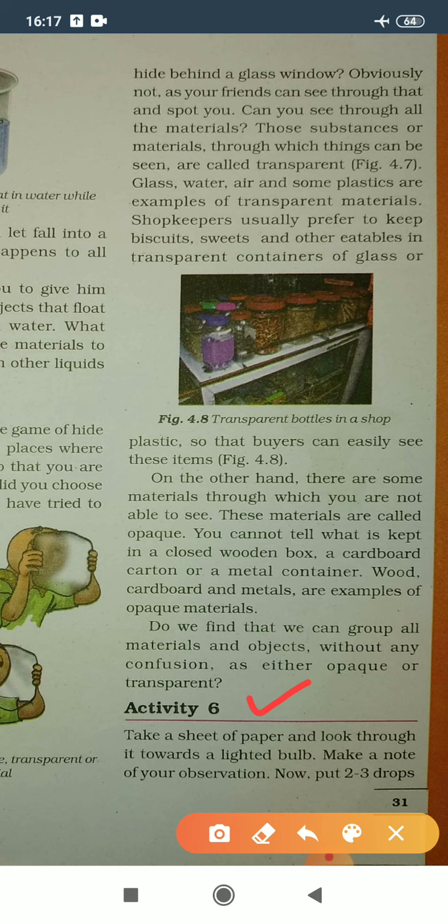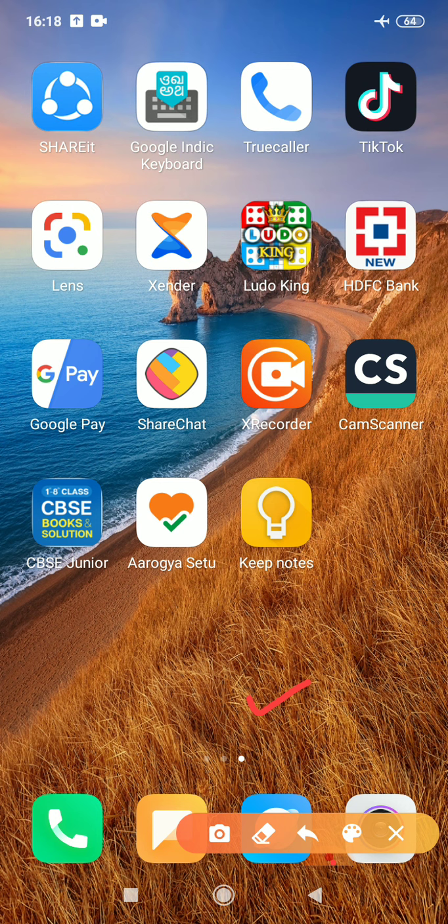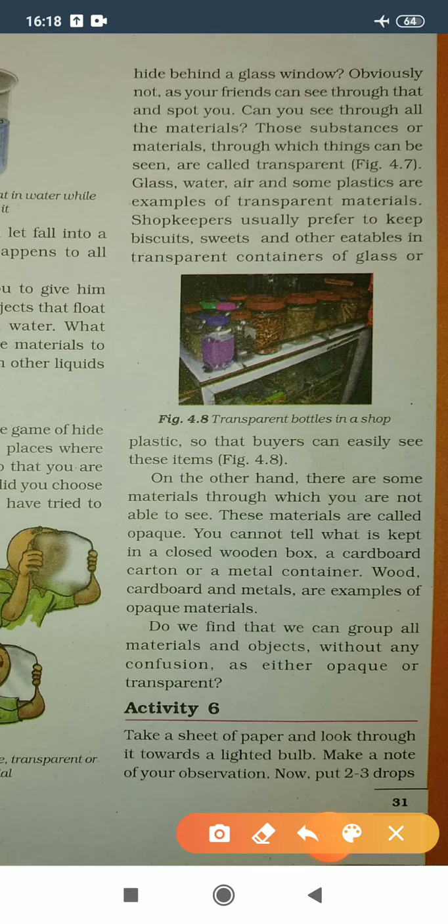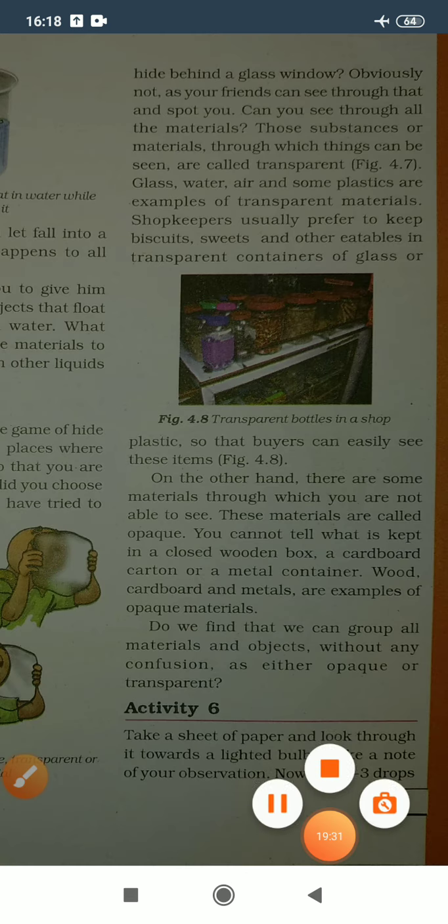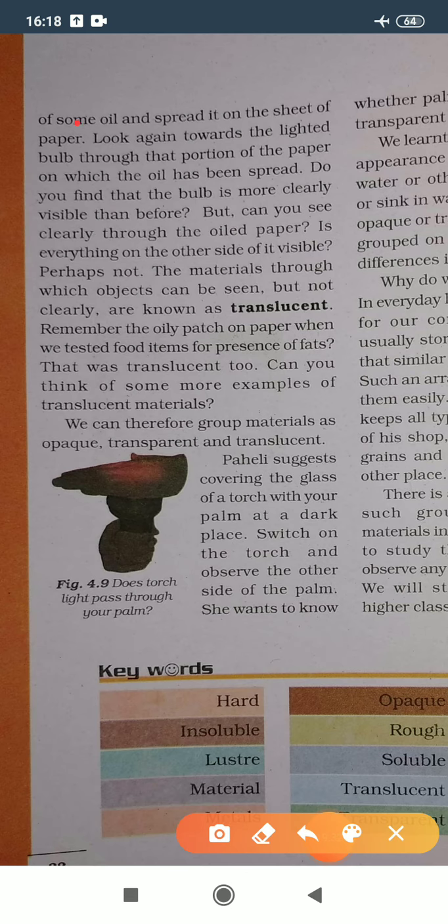Let's move further. Activity 6. Take a sheet of paper and look through it towards a lighted bulb. Make a note of your observation. Now put 2-3 drops of some oil and spread it on the sheet of paper. Look again towards the lighted bulb through that portion of the paper on which the oil has been spread.